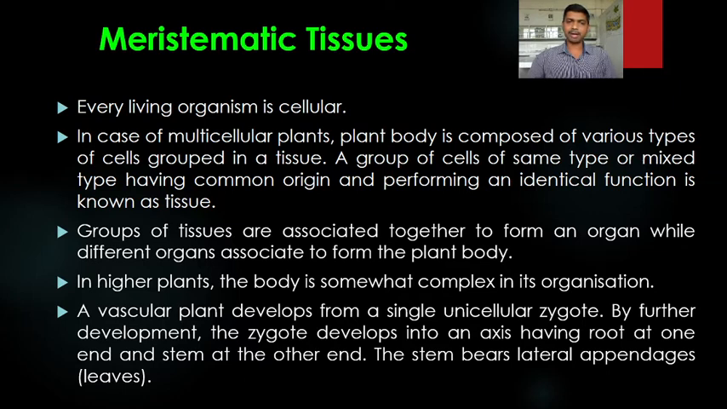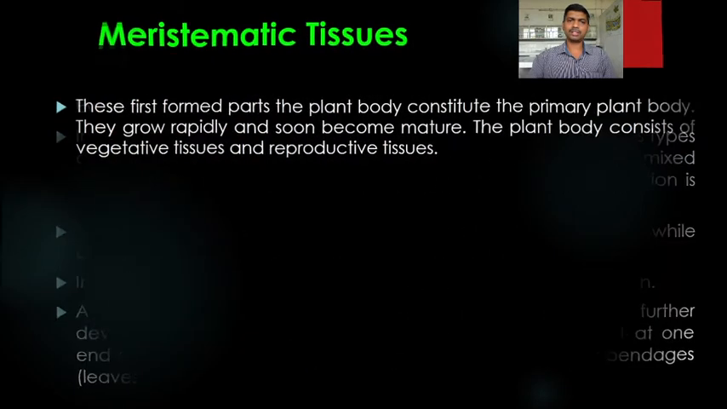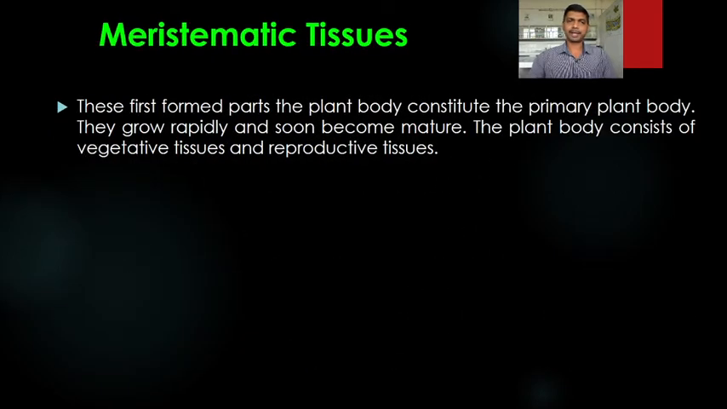So a vascular plant develops, after pollination and fertilization, from a single unicellular zygote. This zygote undergoes further division and development to produce the embryo, which has an axis with root at one end and stem at the other end. The stem bears lateral appendages, for example, leaves. So this is the organization of the primary plant body.